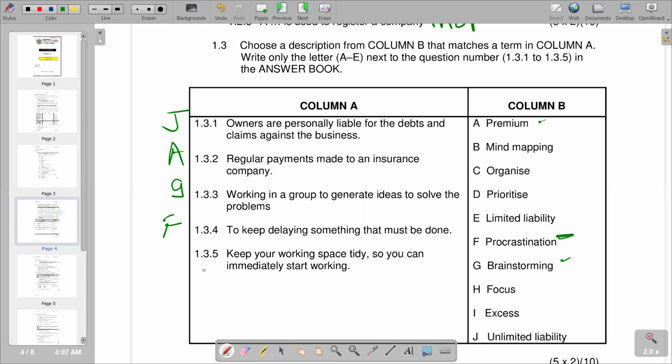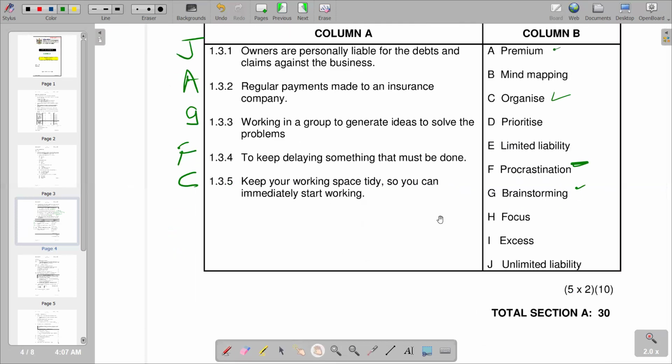So we go to 1.3.5: keep your working space tidy so you can immediately start working. The most appropriate according to the information given is organizing, so we have C as the correct response. And this marks the end of question 1, which has 30 marks, our Section A.